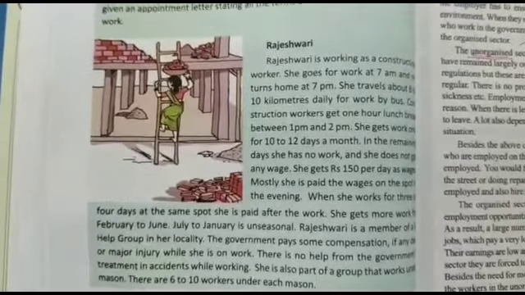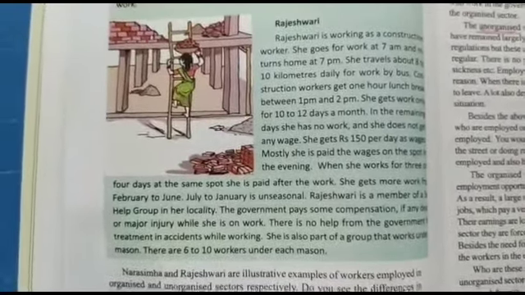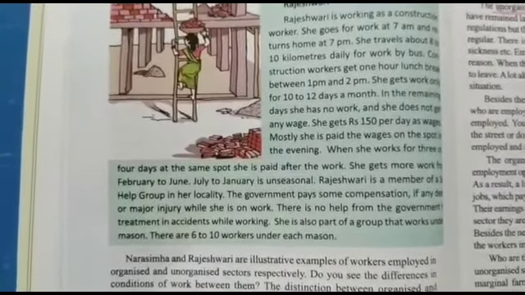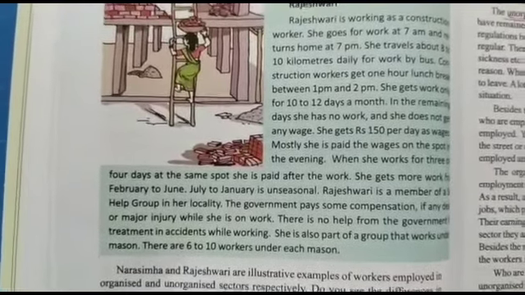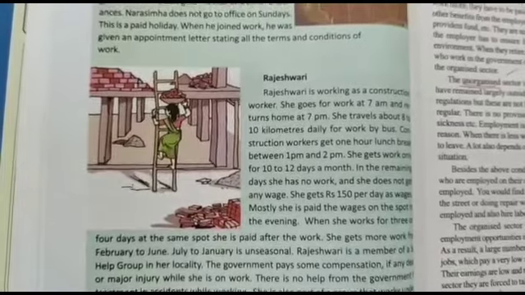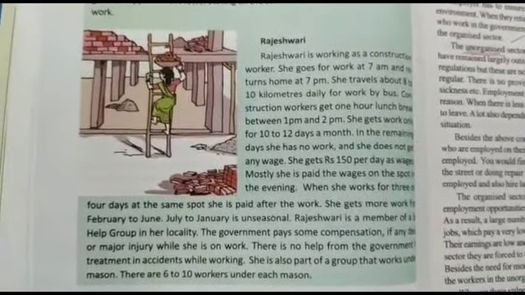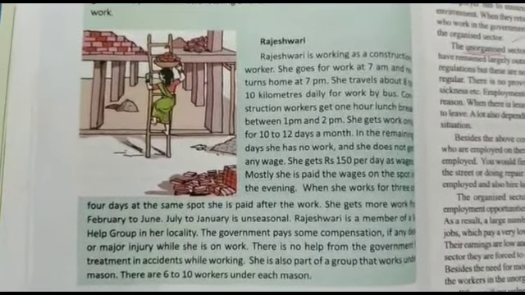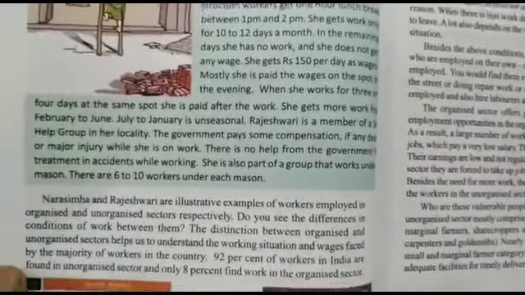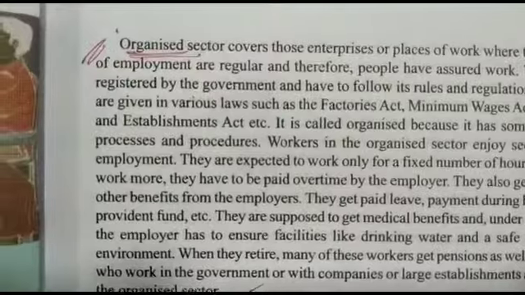So we are trying to know this very clearly. 92% of the workers in India fall under the unorganized sector, and only 8% of people fall under the organized sector. But when you look clearly at production, though 92% of people depend upon the unorganized sector, they produce only 50% of production, and the 8% of people in the organized sector also produce 50% of production. Let us know more clearly about the organized sector.